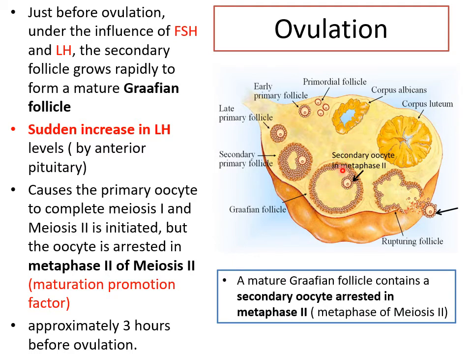Now, because of a sudden further increase in LH, which is secreted by the anterior pituitary, the first thing that happens is it causes the primary oocyte, which was, remember, arrested in prophase 1 so long.